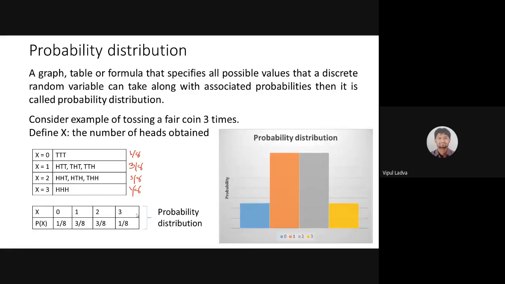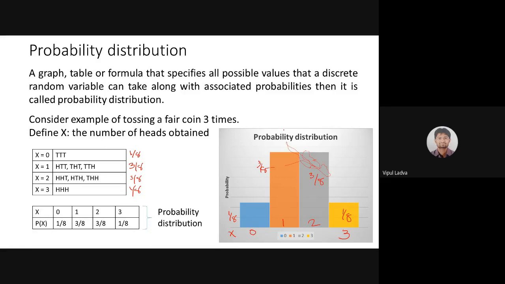Observe, this is a graph. In this graph, the first bar is related to 0. If x equals 0, then the probability is 1 by 8. This height is 1 by 8. If x equals 1, then this height is 3 by 8. Similarly, this one is also 3 by 8, and this height is 1 by 8. Then this bar is for x equals 3, this bar is for x equals 2, and this bar is for x equals 1.